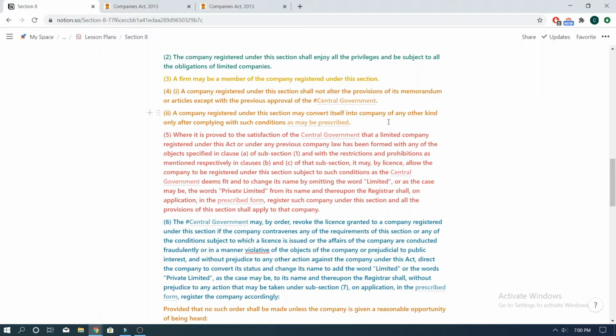This essentially means that a Section 8 company can alter the provisions of its memorandum or articles by passing a special resolution. However, such alteration requires the approval of the ROC as per the MCA notification which we discussed above. Further, if such alteration in the memorandum or the articles results in the conversion of Section 8 company to any other kind of company, then prior approval of the central government is required, which has delegated the said power to the regional director, again with reference to the MCA notification that we discussed above. Another pertinent point to note here is that Section 8 company cannot be converted into a one-person company.